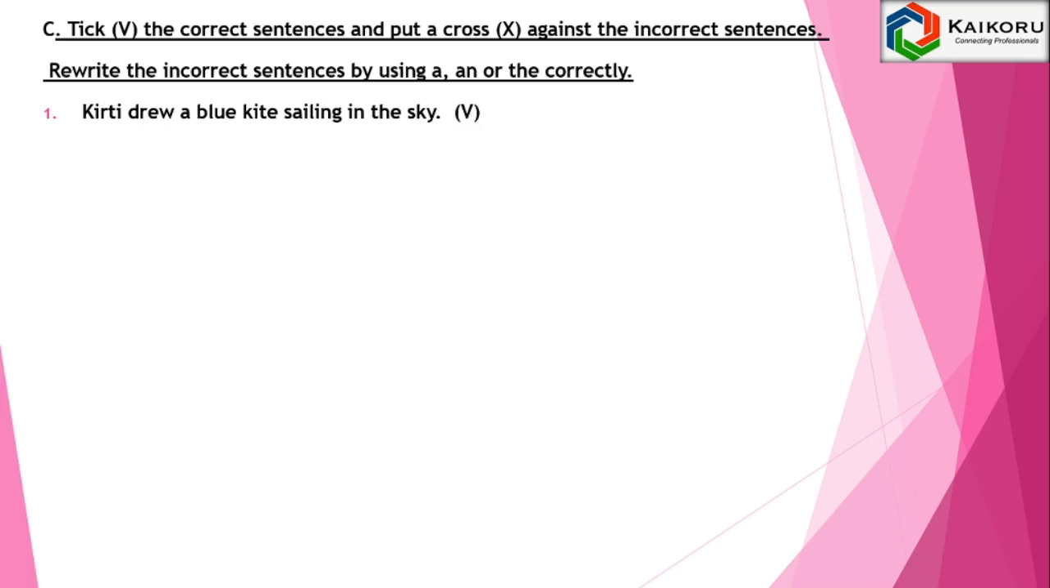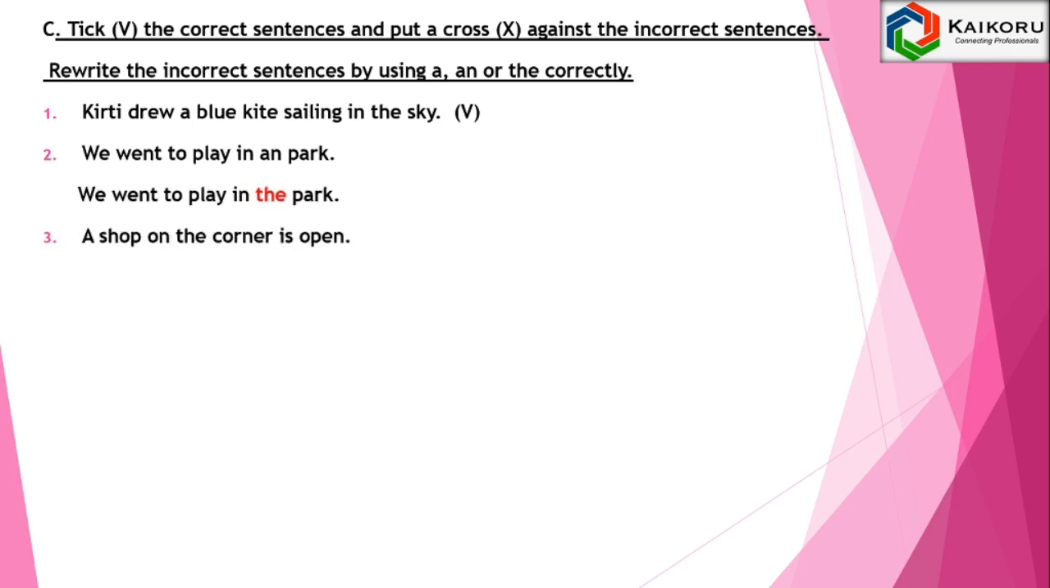Kirti drew a blue kite sailing in the sky. The sentence is right. We went to play in an park. We went to play in the park. A shop on the corner is open. The shop on the corner is open.